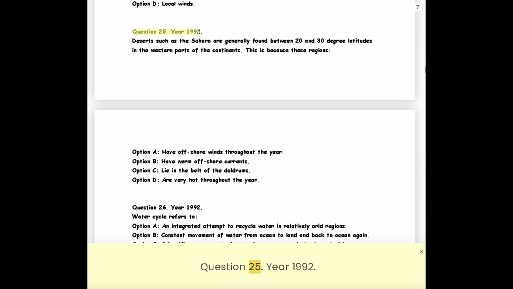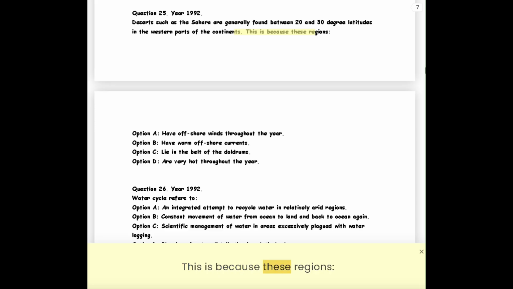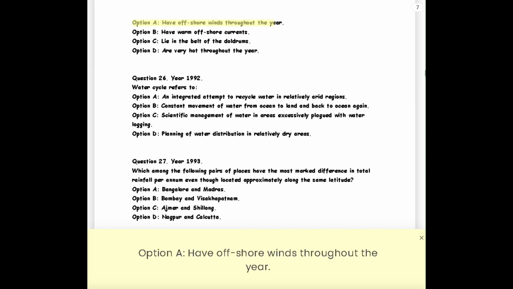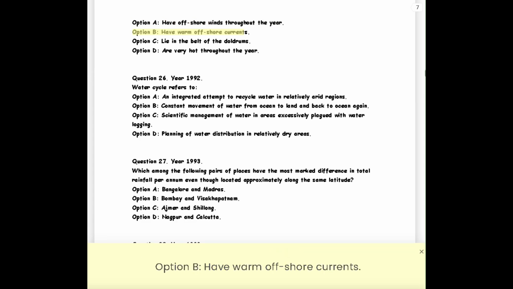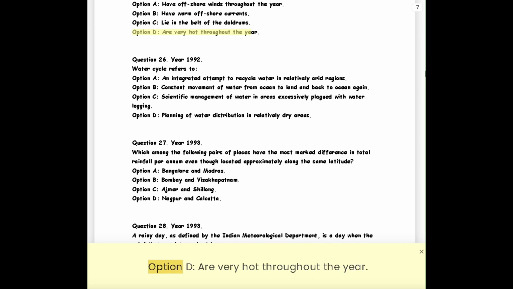Question 25. Year 1992. Deserts such as the Sahara are generally found between 20 and 30-degree latitudes in the western parts of the continents. This is because these regions: Option A, have offshore winds throughout the year. Option B, have warm offshore currents. Option C, lie in the belt of the doldrums. Option D, are very hot throughout the year.